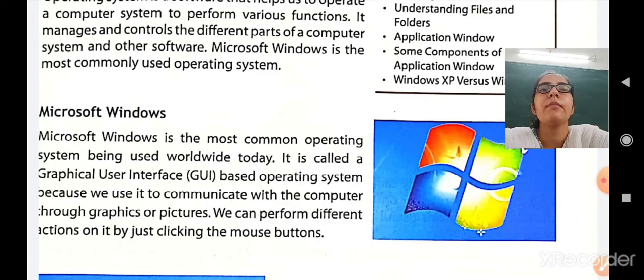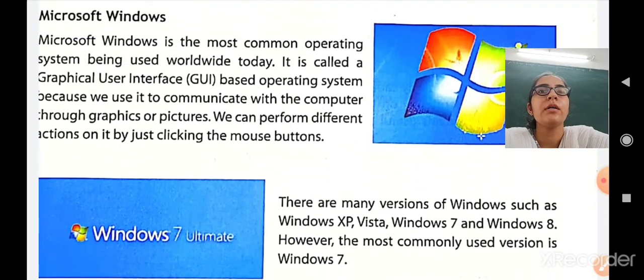We can perform different actions on it by clicking the mouse buttons. Different icons are there. If you want to open any software like Microsoft Word, Excel, PowerPoint, Adobe, any of the software, you can just open it by clicking the mouse on the icon of that particular software. It works with graphics, pictures, icons, images. Therefore, it is called the graphical user interface, and you can open any software by clicking on the icon. So that is Microsoft Windows.